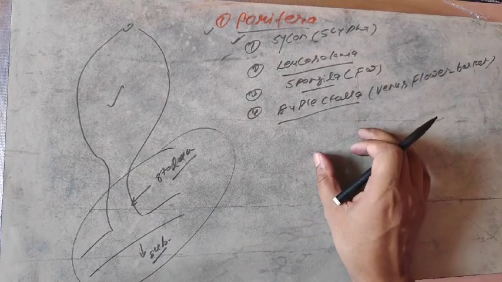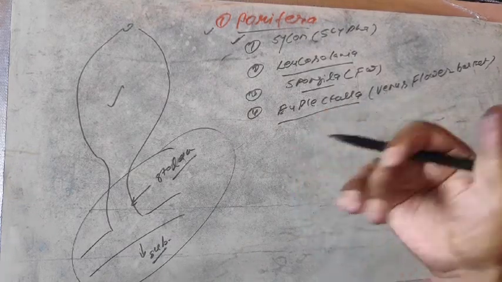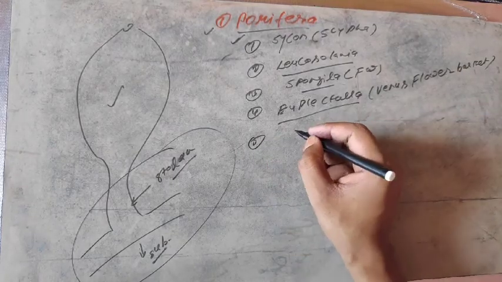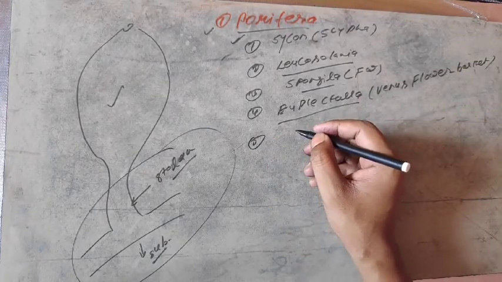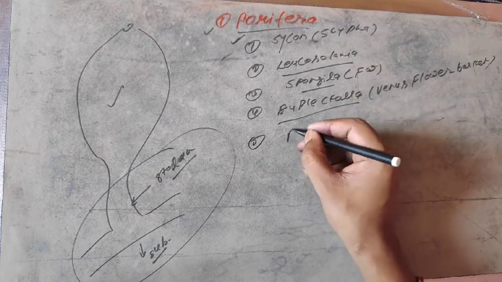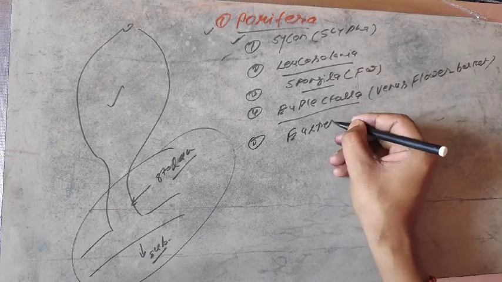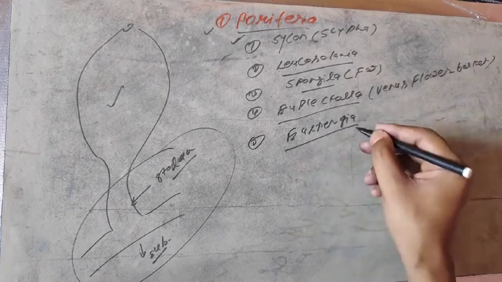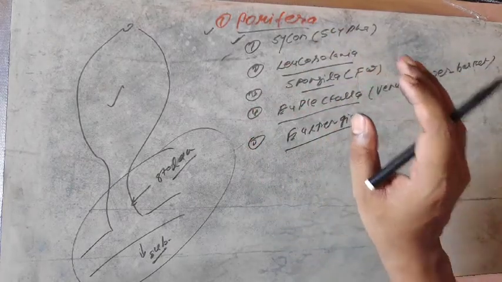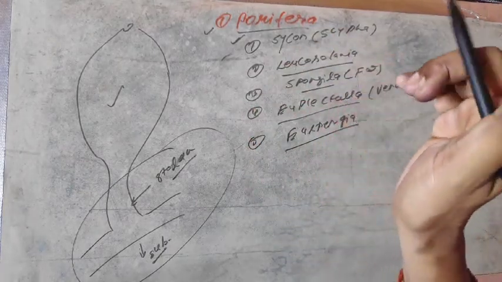It has very beautiful patterns in its body design, hence called Venus flower basket. And the next very important one is Euspongia. Euspongia is another example of poriferans. These five are the different examples of phylum Porifera.